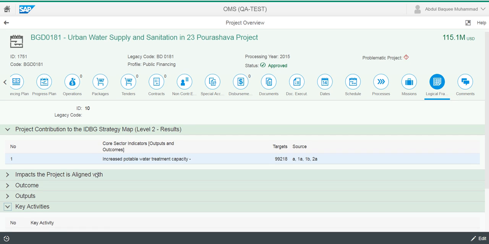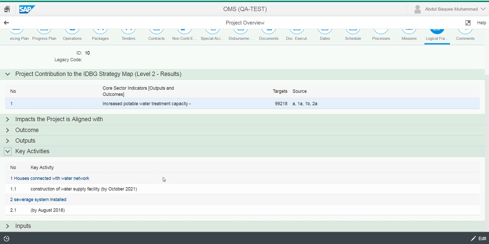Let me see if I can see the activities. You see, this is what I meant here, is that in the very beginning I told you don't start with the activities, because the system will pick up your activities from the output, and it will link it to the particular output. So the first output has this activity, the second output has the other activity.